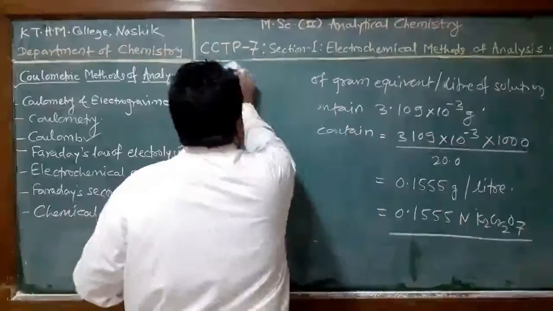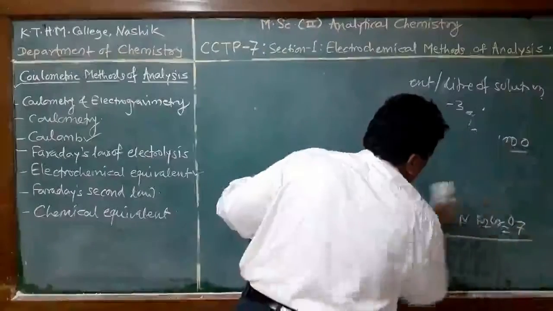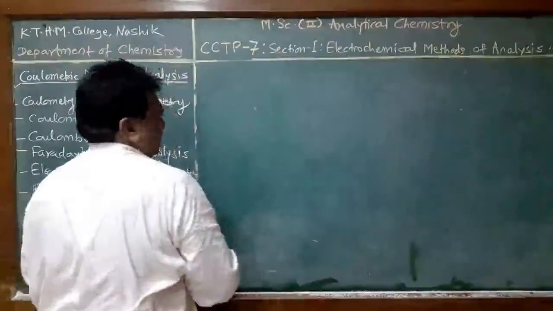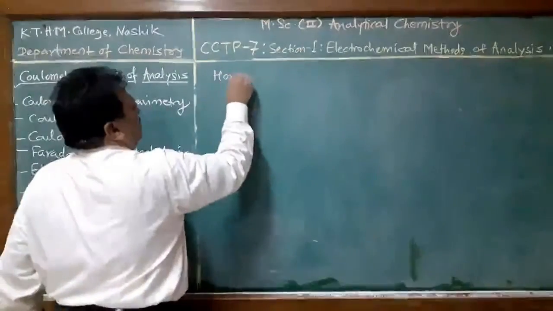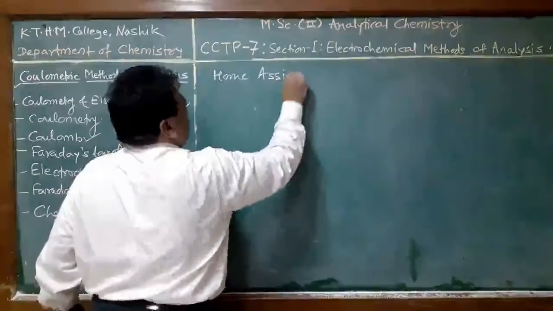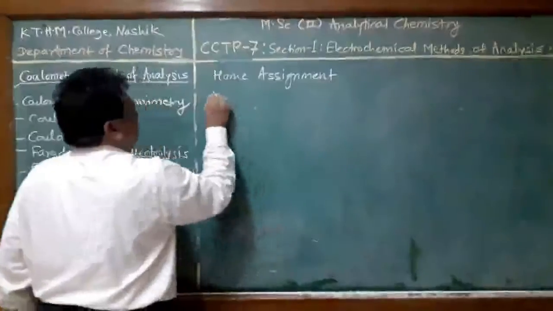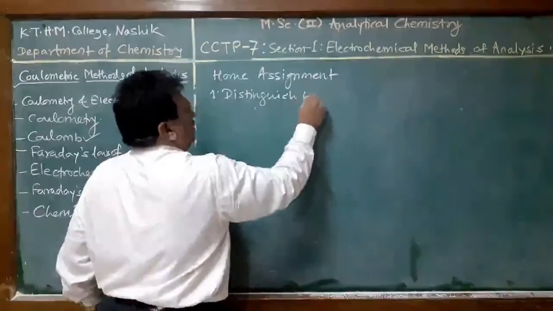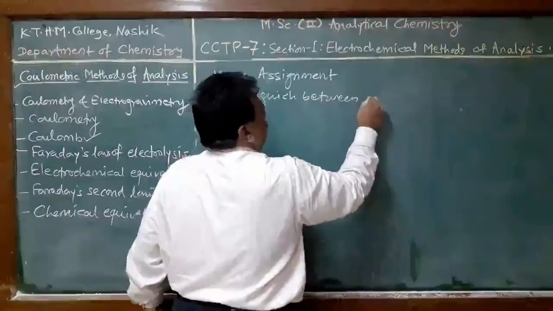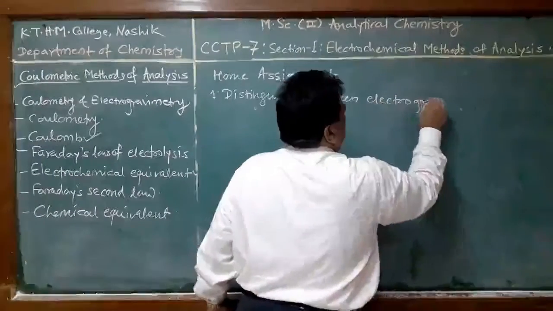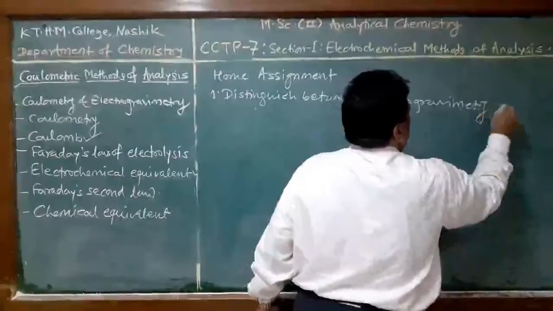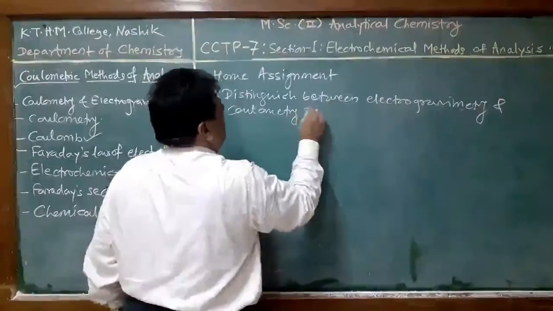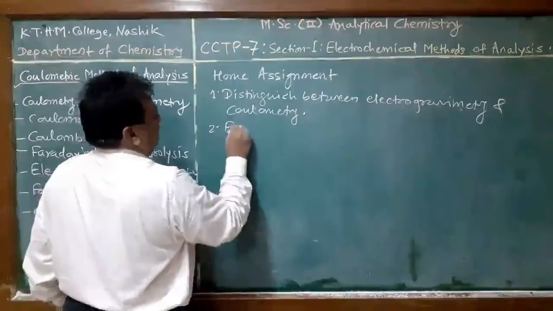Students, now I will give you a home assignment. You can solve different questions as well as some problems. Home assignment. Question number 1: distinguish between electrogravimetry and coulometry. Explain the need of coulometry.